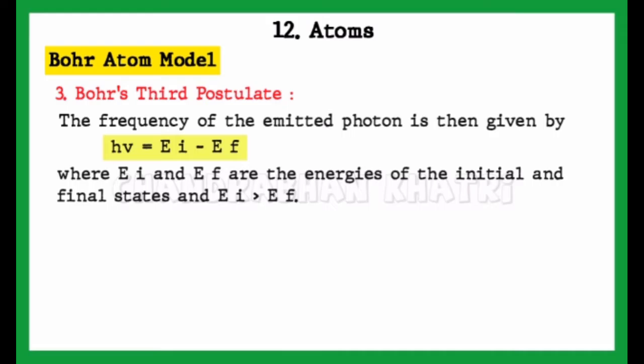The frequency of the emitted photon is then given by hν = Ei − Ef. Here ν is frequency and h is Planck constant, and the value of h is 6.62 × 10^-34 joule second, where Ei and Ef are the energies of the initial and final states, and Ei is greater than Ef.